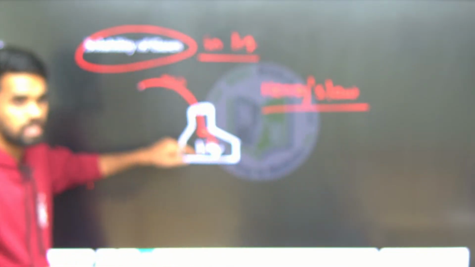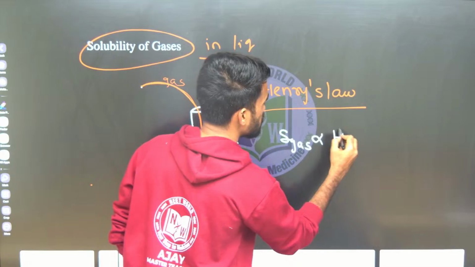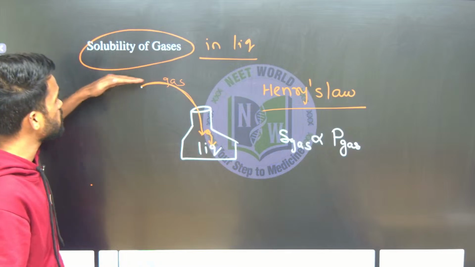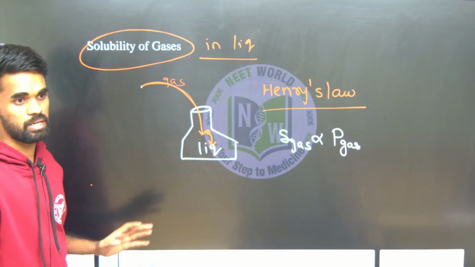Now, what I am saying is solubility of gas in liquids. This is better explained by Henry's law. Henry's law helps us to understand the solubility of gas in liquids. So what does Henry's law say? It says the solubility of a gas is directly proportional to the partial pressure of that gas. If the pressure of that gas is more, the solubility is more.